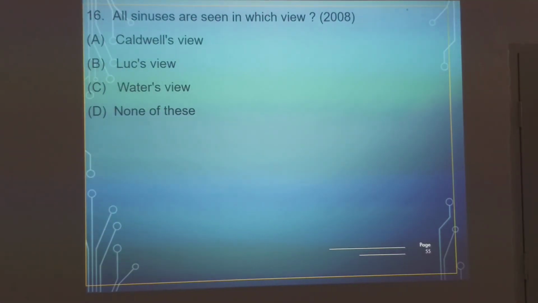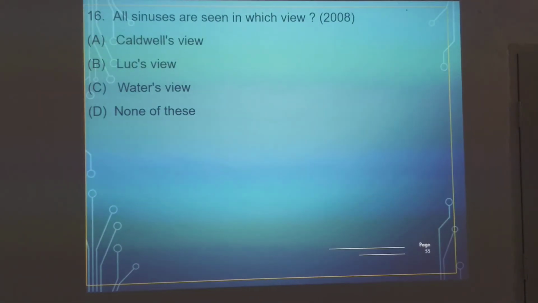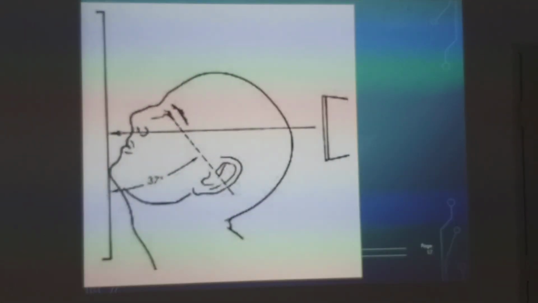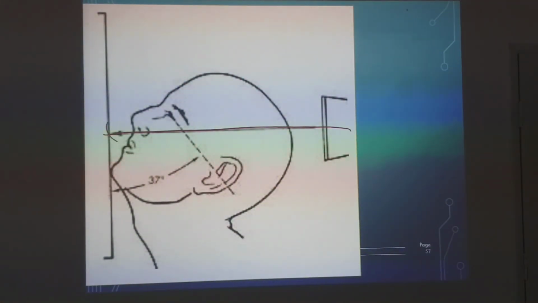Next, Caldwell's view, Lux view, Waters view. What are the views that are helpful for sinuses? Answer is Waters view. Waters view, as you could see, is the occipitomental view. Occipitomental view with open mouth is called Pierce view.